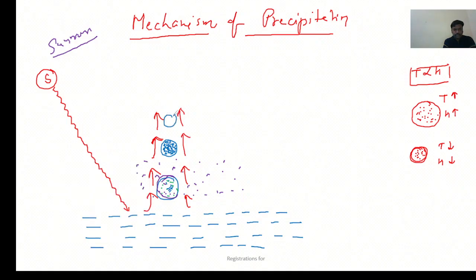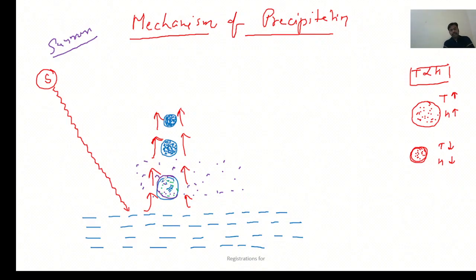Contract means the air mass is also going to contract, and the moisture will be, now you can see, it seems that much of the moisture is contained in this volume of air mass.